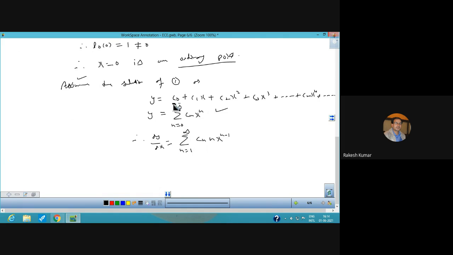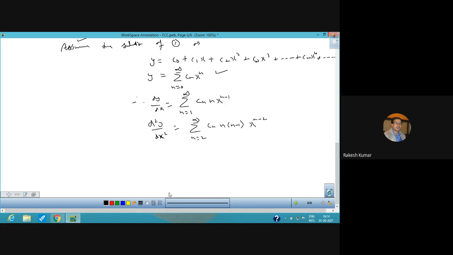Earlier it was 0 to infinity, now it is 1 to infinity, because for n equal to 0, x raised to power 0 gives you 1. Again the second order derivative term will be the summation cn n(n−1) xⁿ⁻², and n varies from 2 to infinity.